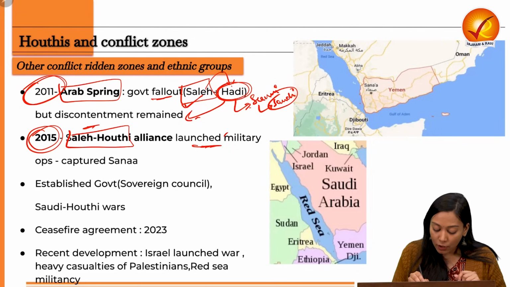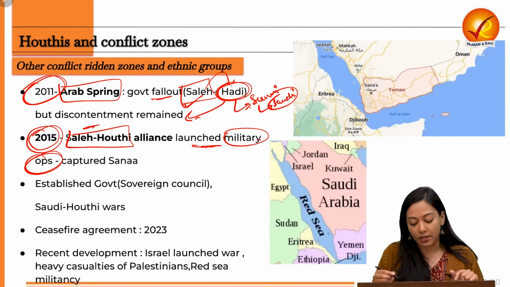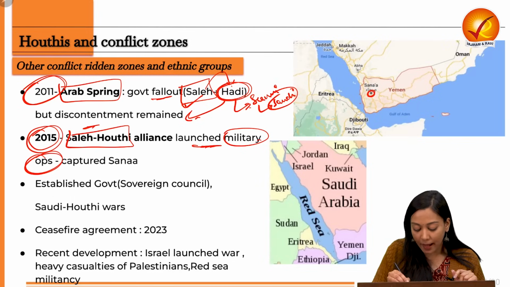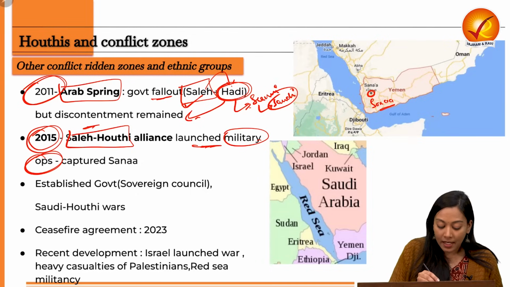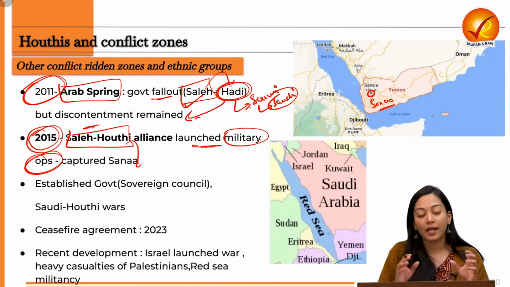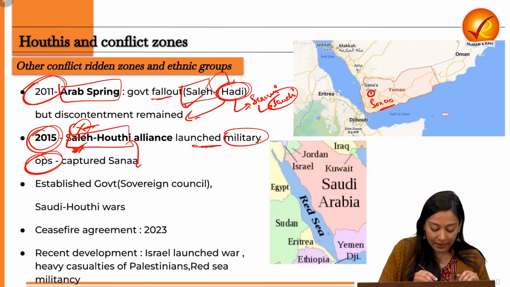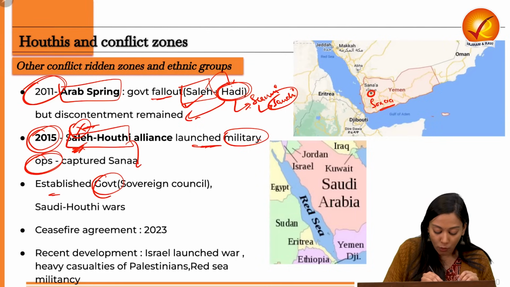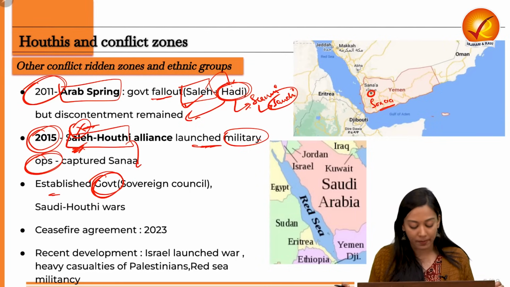So here launch the military operations, and now they capture the closest city, which is the capital city of Sana'a. So now Sana'a is captured and the government is overthrown. Eventually, the Houthis will be able to overthrow the current regime. They will also kill the ex-president Saleh, and then they will establish their own government with their executive council named the Sovereign Parliamentary Council.